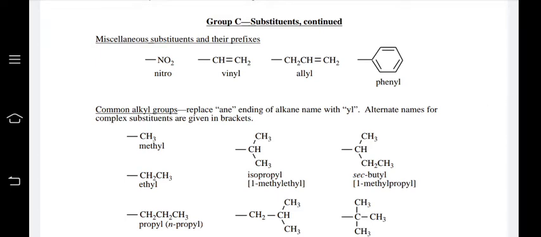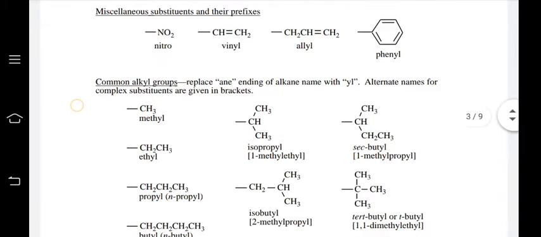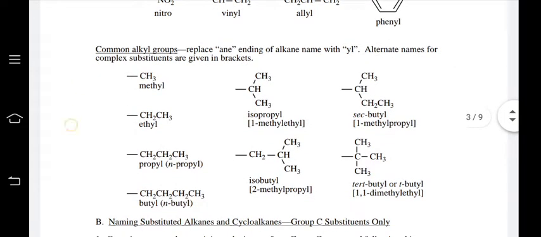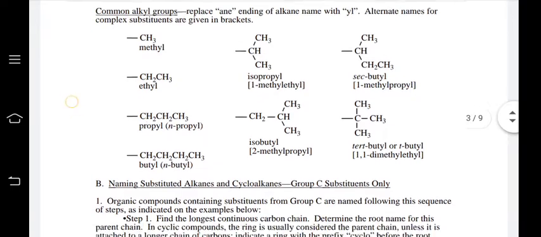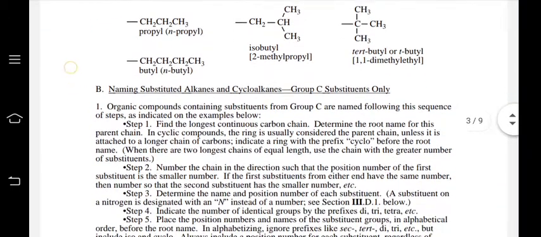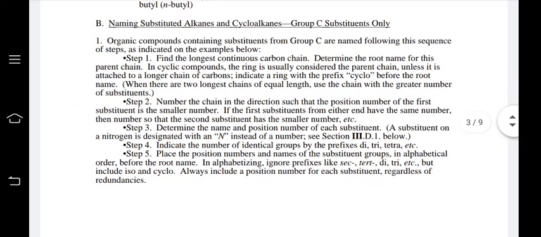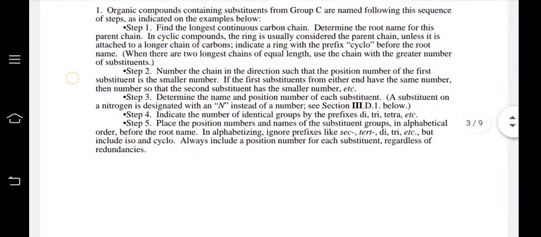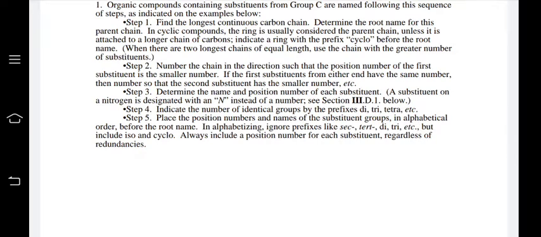Miscellaneous substituents: if there is an NO2 group, it is called the nitro group. CH=CH2 is called the vinyl group. CH2-CH=CH2 is called the allyl group, and the phenyl group is also given as a prefix. The methyl group, isopropyl group, secondary butyl group, propyl group, and isobutyl group are taken as prefixes. This applies to an organic compound containing substituents from the above sequence.